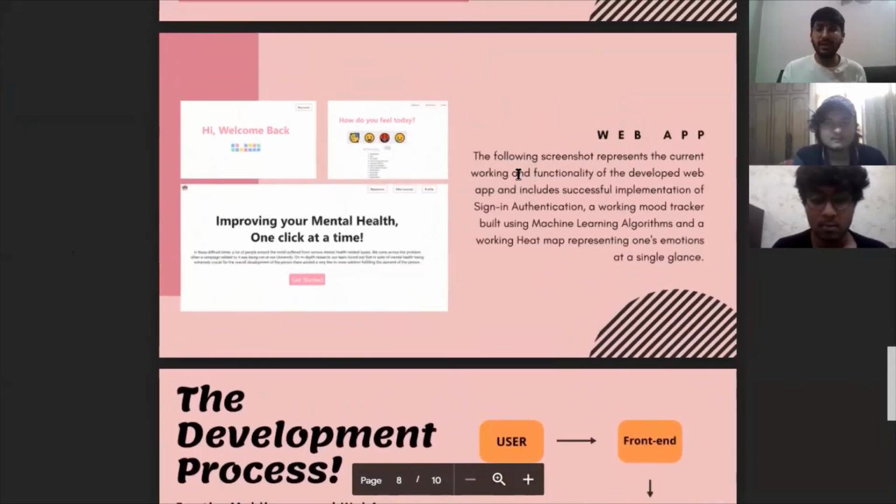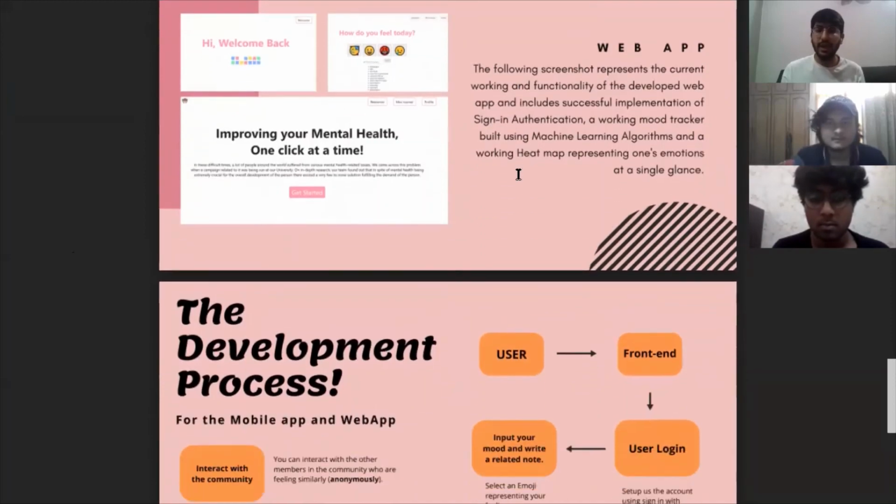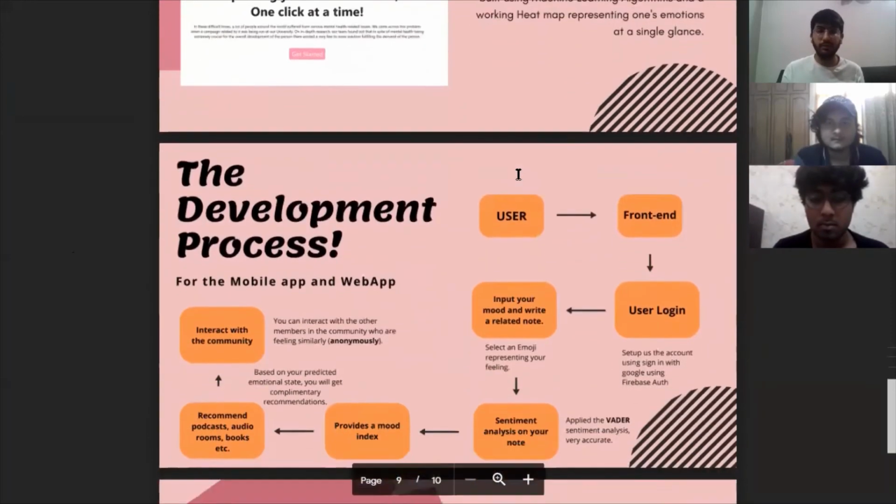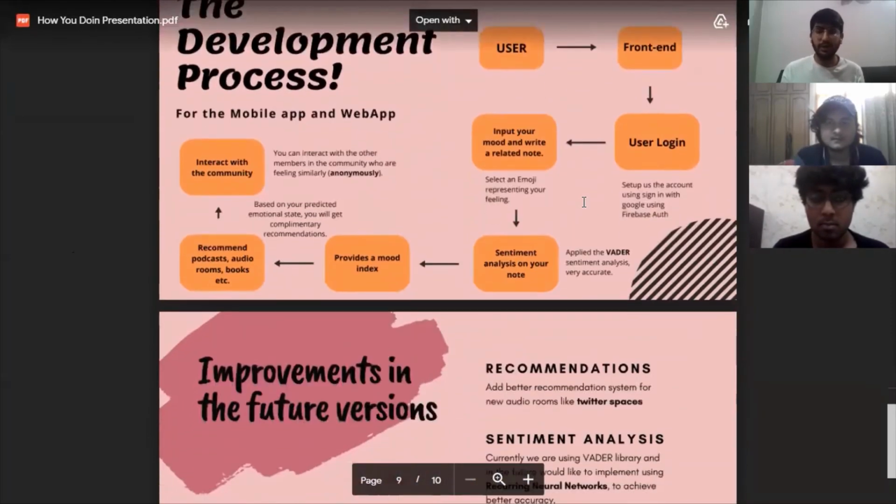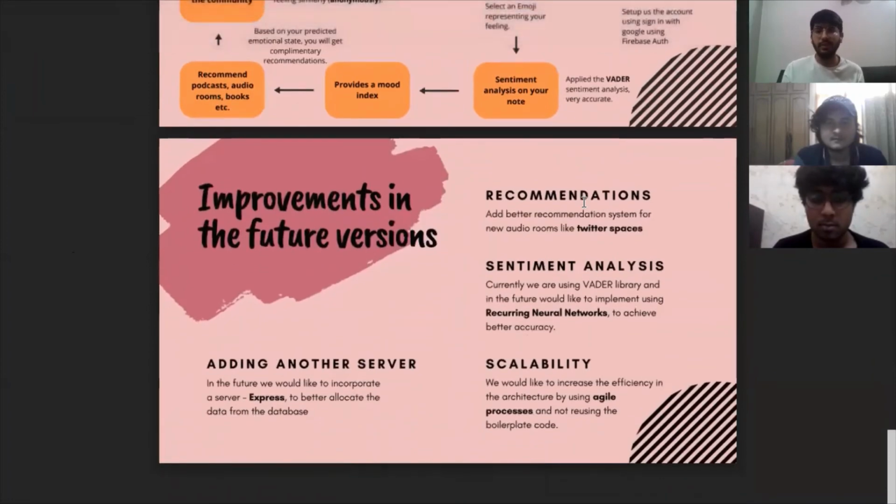So thank you guys. This was the overview of our sentiment analysis, our Flutter app, and the web application we've created. And this is the further progress we've made. This is the development process, as you can see, and these are the further improvements we can see in this.